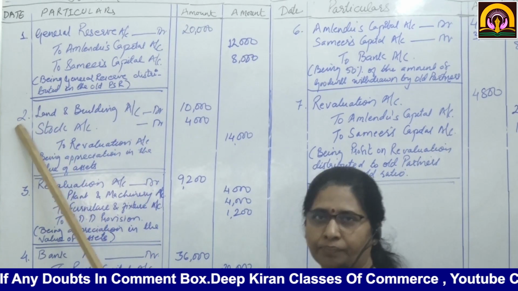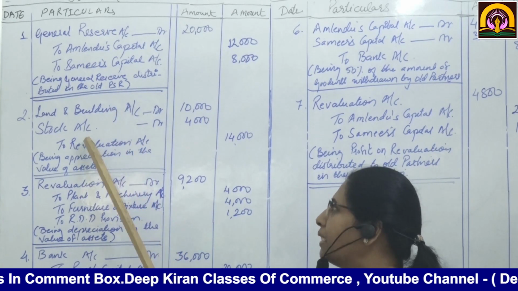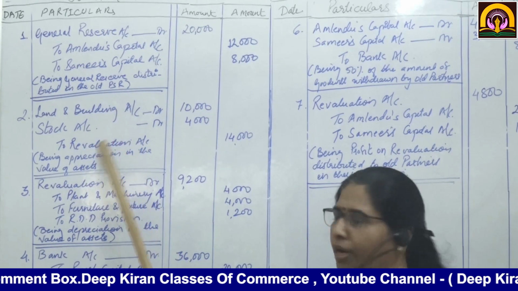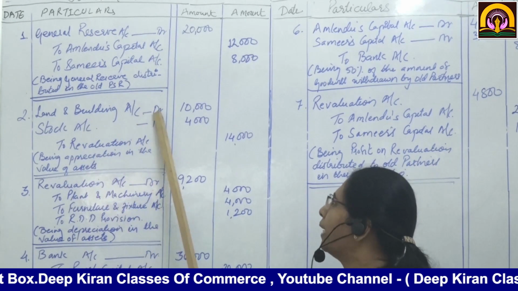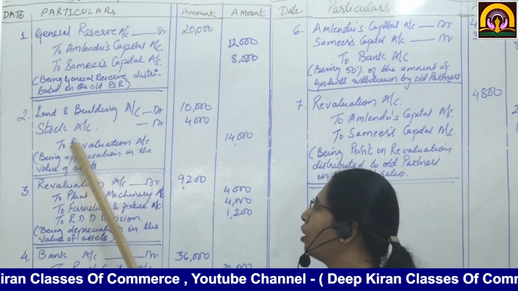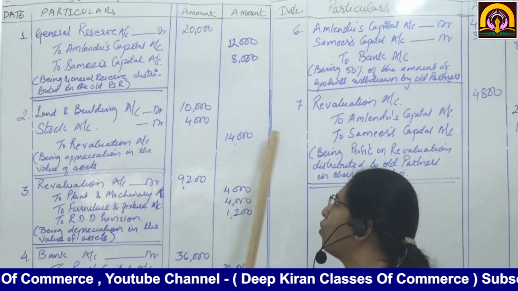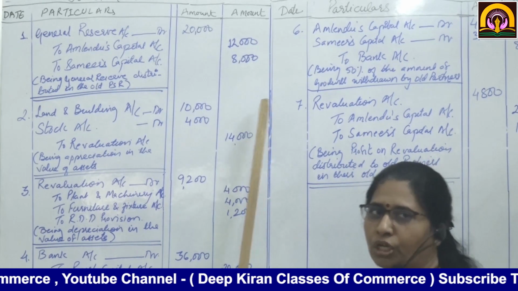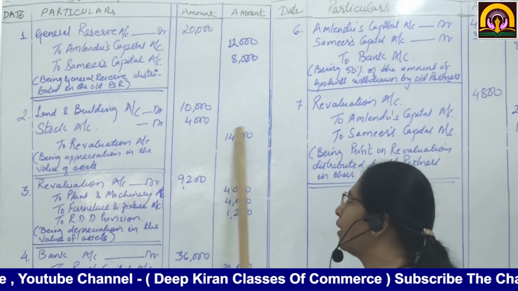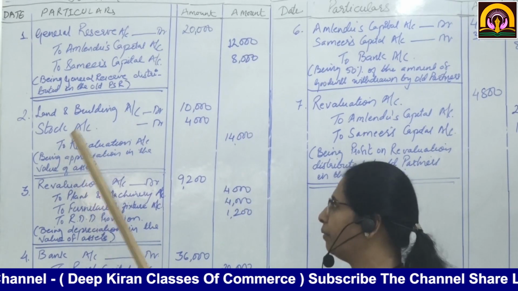Now second, there is appreciation in the value of land and building and stock. So we are going to write land and building account debit 10,000, stock account debit 4,000, to revaluation account 14,000. 14,000 is the total revaluation on assets on the credit side. Then